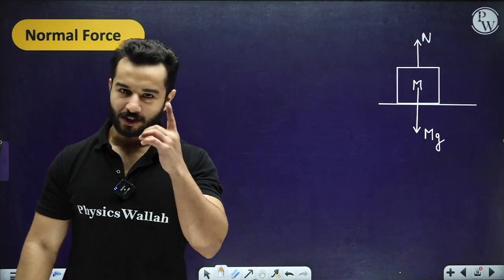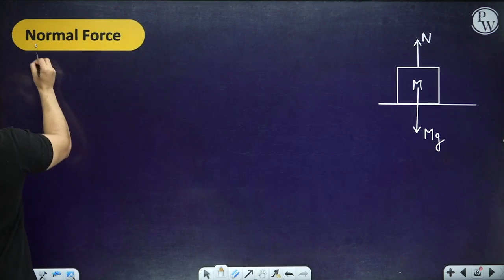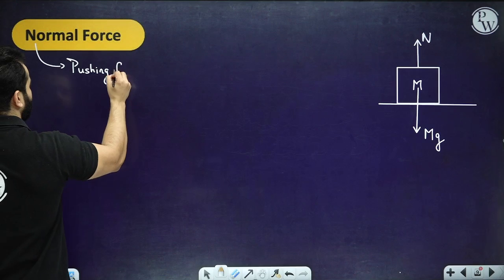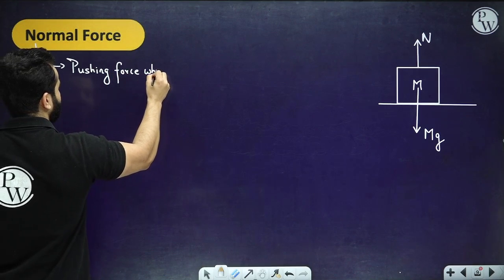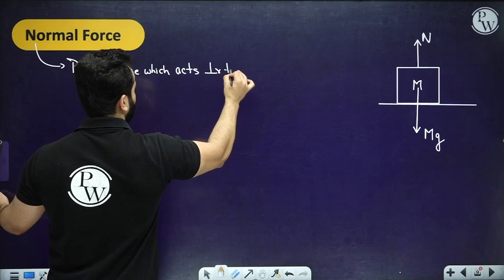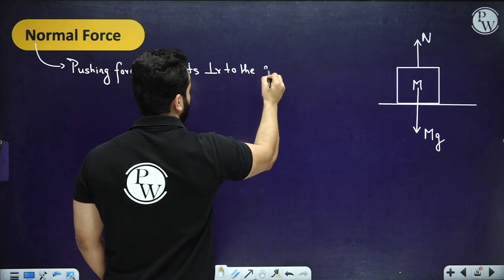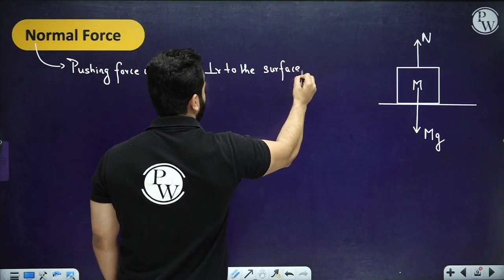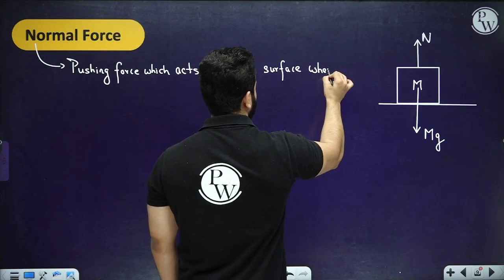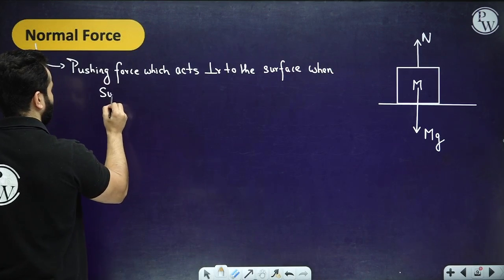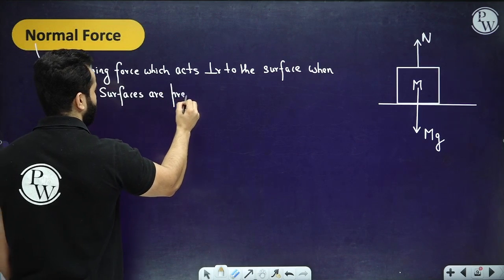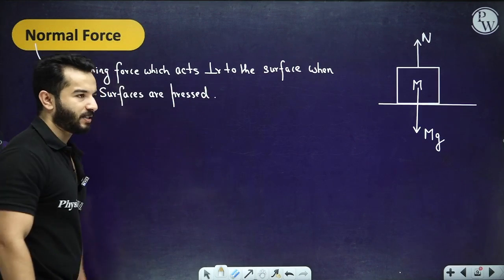So first thing, normal force is a pushing force which acts perpendicular to the surface when surfaces are pressed.